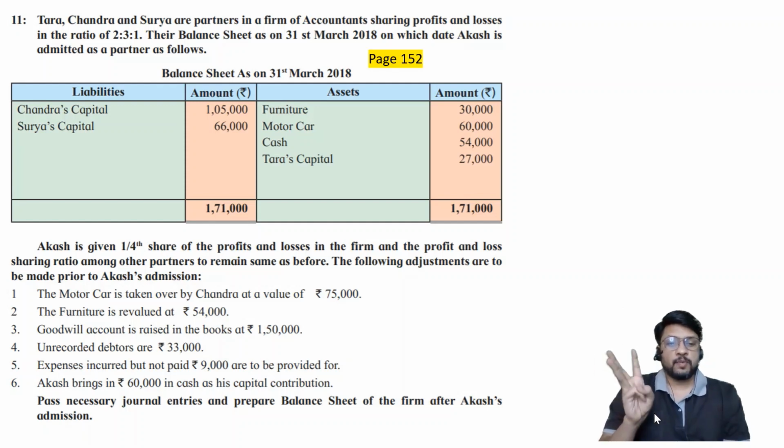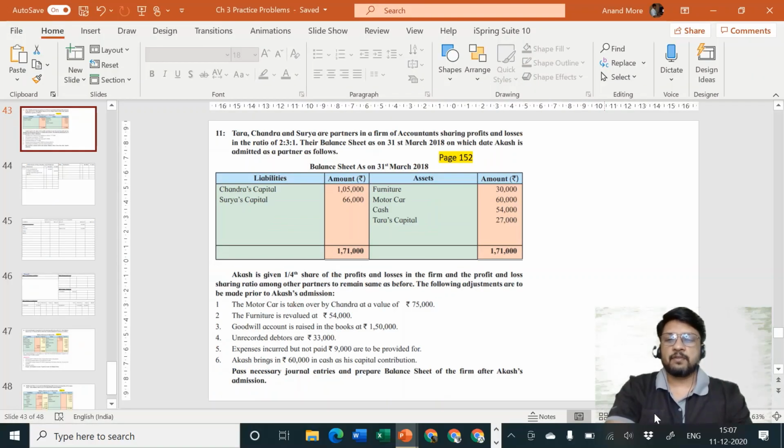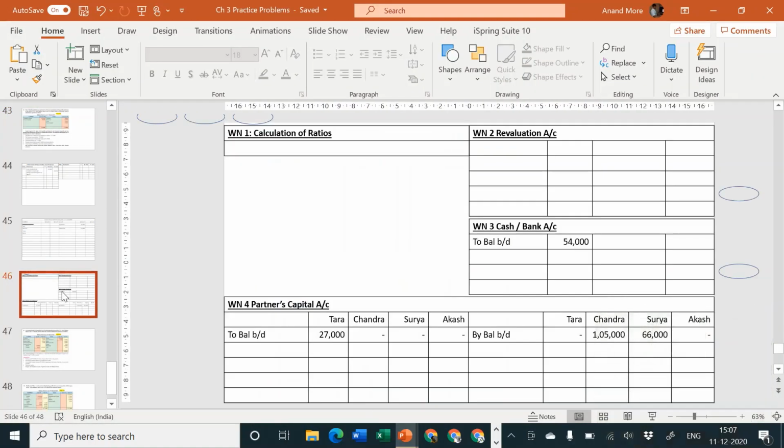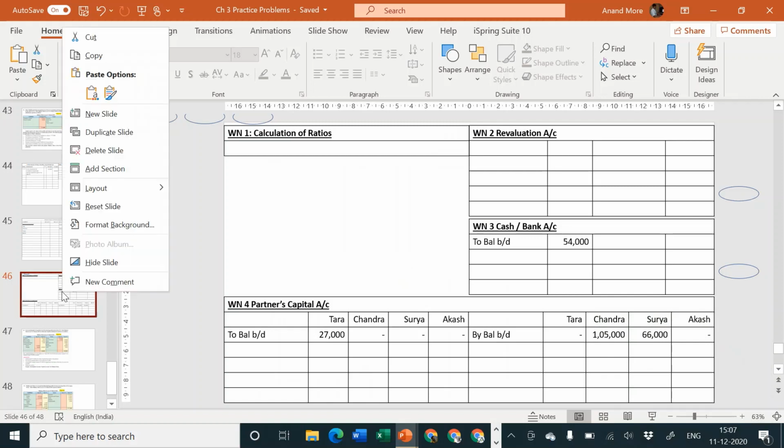Raised means firm's goodwill. Firm goodwill 1,50,000. One entry, goodwill account debit to old partners capital account, ratio old ratio. So goodwill account debit to Tara's capital, to Chandra's capital, to Surya's capital, rupees 1,50,000. I think I'll have to prepare one more working note, goodwill account. Yes, just a moment.